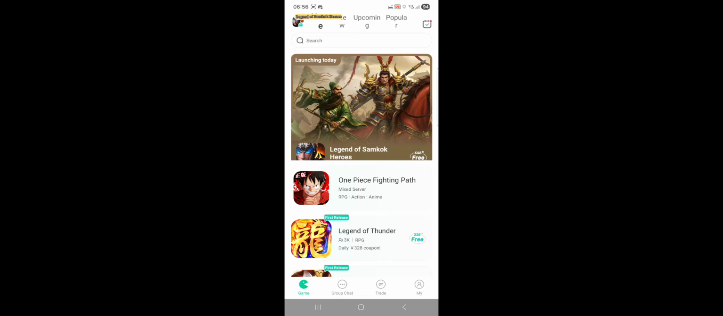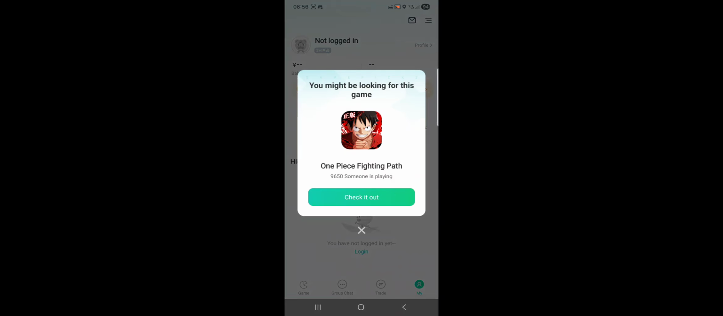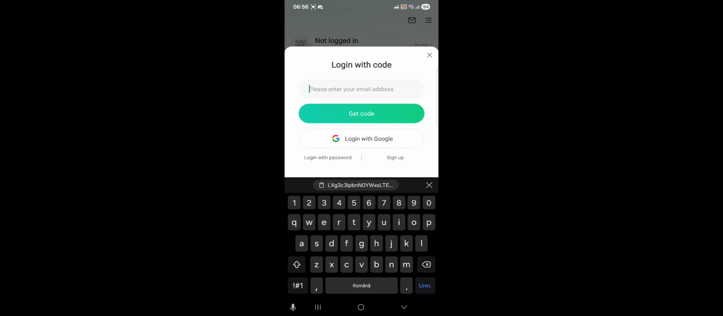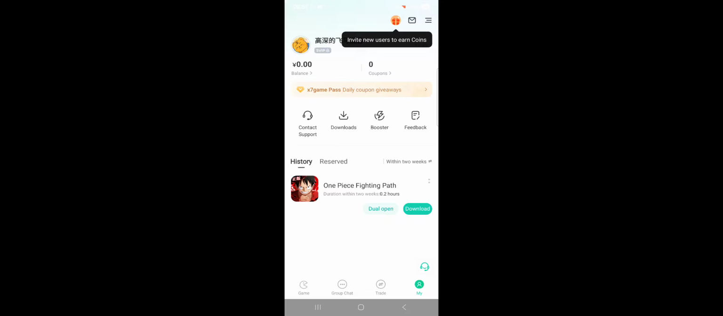Then first of all, we need to create an account. To do that, we click on profile, and then we will have to enter our email address to get a code and create our account that way, or we can log in using Google. So I'll be logging in using Google, so I'll see you guys after that. Okay, so I have logged in with my account.